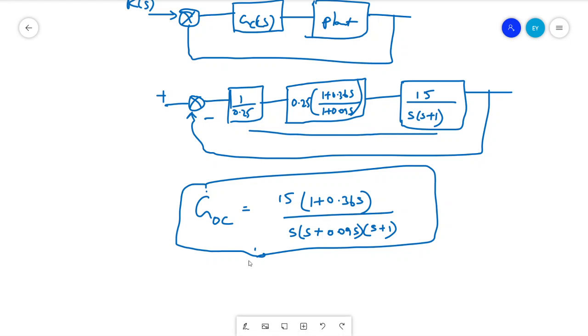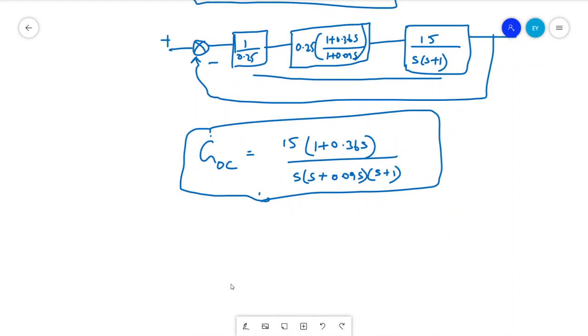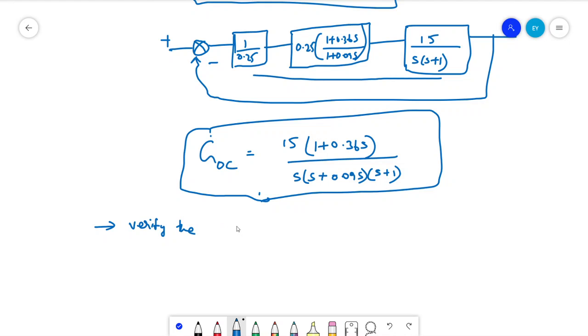So now again we need to plot the Bode plot and verify the performance specifications. So the next step is to verify the performance using GOC.